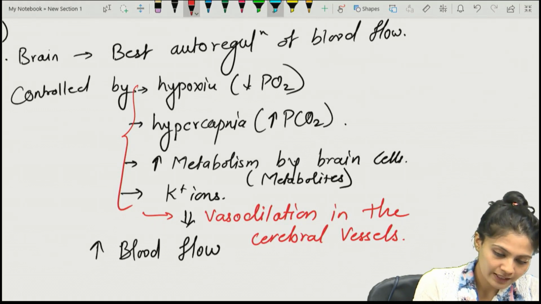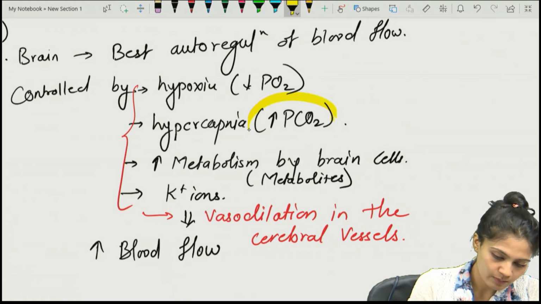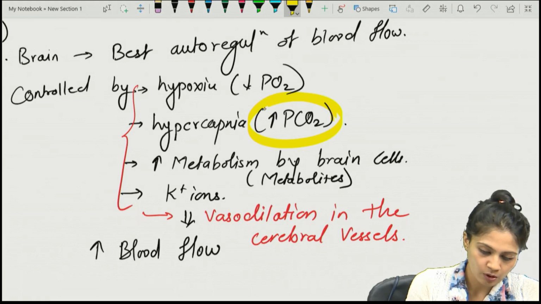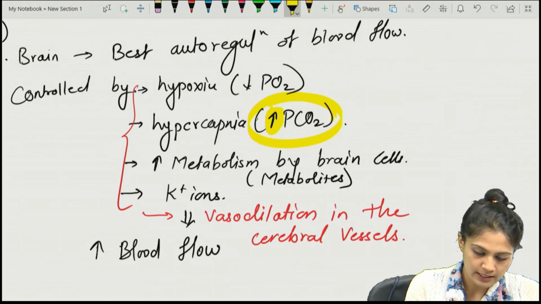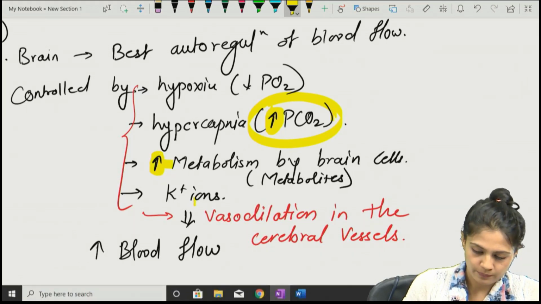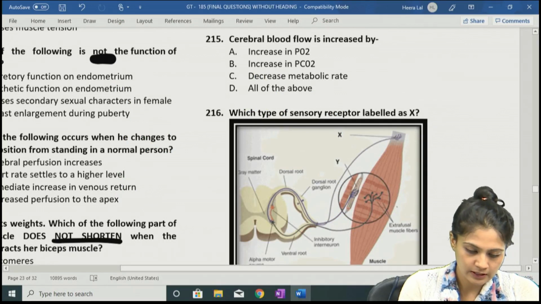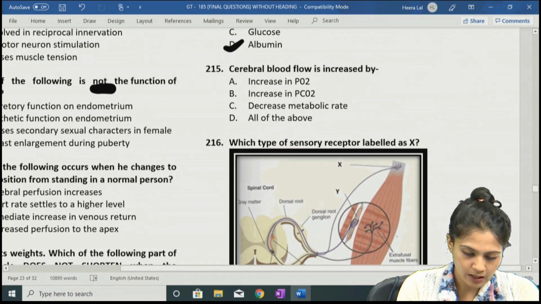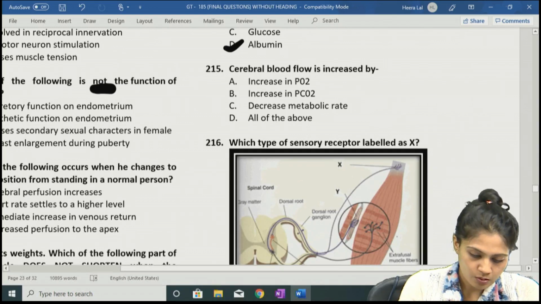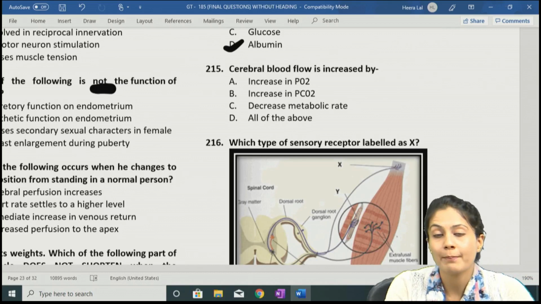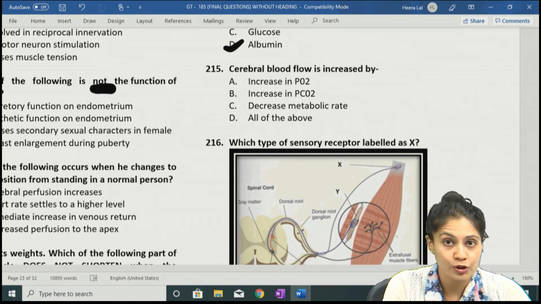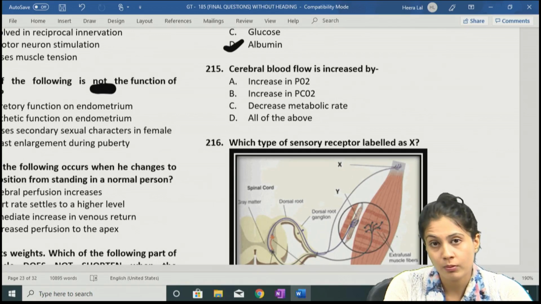So for an increase in the blood flow, what is required? An increase in the level of carbon dioxide, metabolites, or potassium ions, and a decrease in the level of PO2, right. So option A cannot be the answer, because there should be hypoxia, that means a decrease in the partial pressure of oxygen, not an increase.